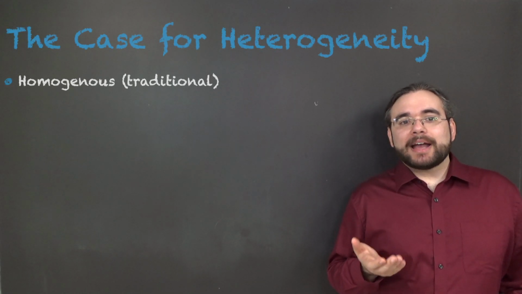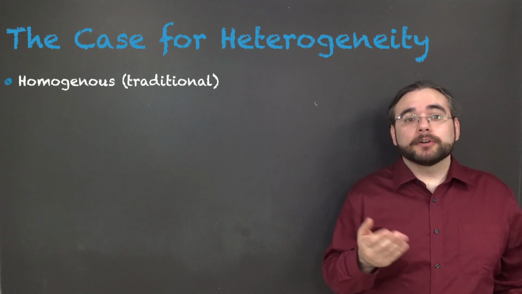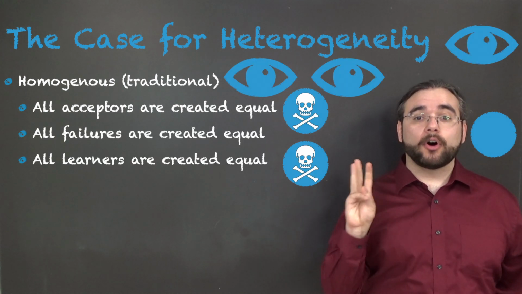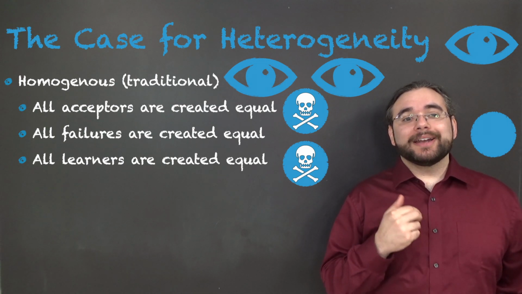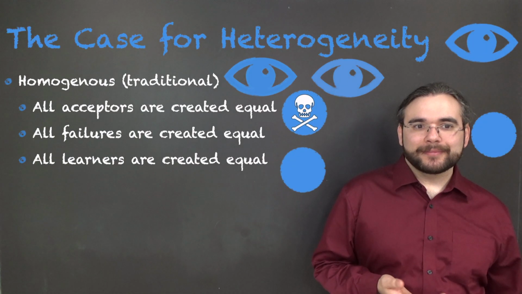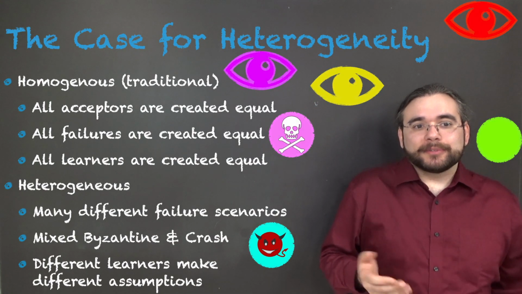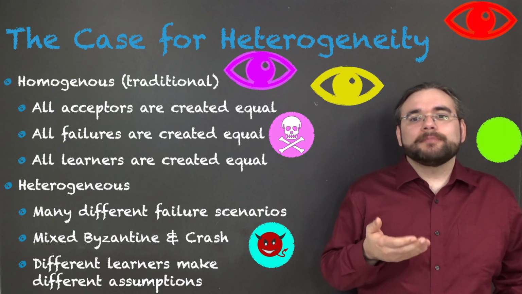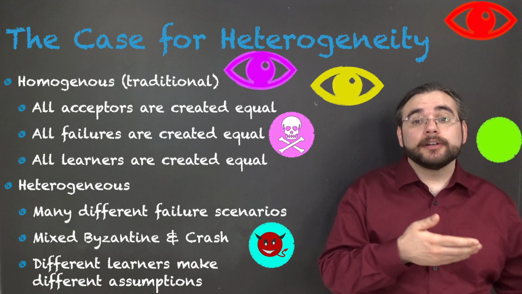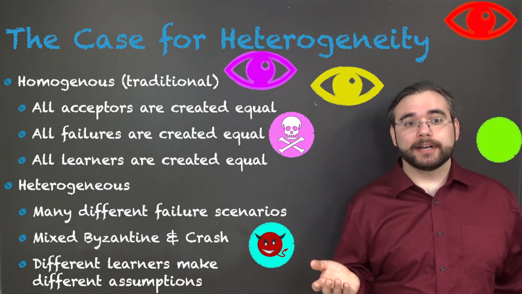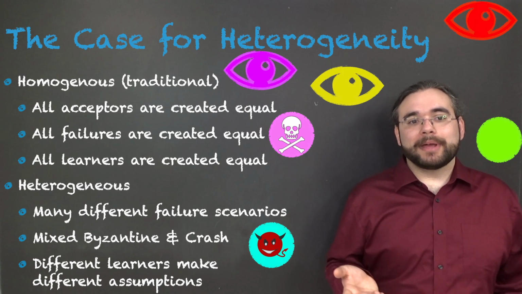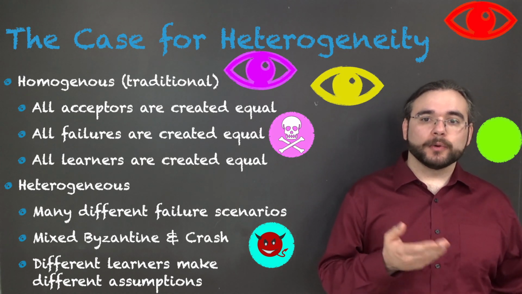We usually think of Paxos as a homogeneous algorithm. As a reminder, that means all acceptors are created equal, all failures are created equal, and all learners are created equal. But I'm here to tell you that we don't always want to operate under homogeneous assumptions. Sometimes we want heterogeneous systems. These are systems with many different, not necessarily symmetric, tolerated failure conditions, where there can be some crash failures and some Byzantine failures tolerated at the same time, and where different learners make different assumptions about what may happen and what guarantees they want under which conditions.